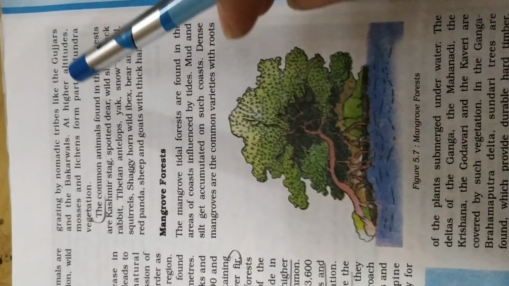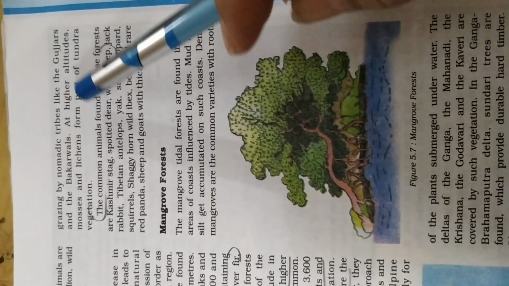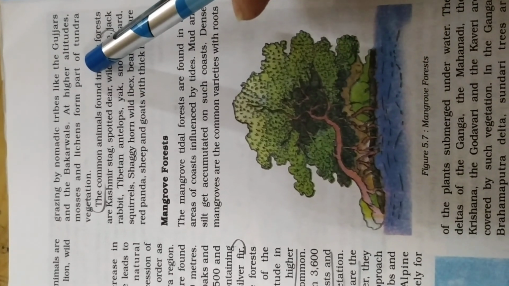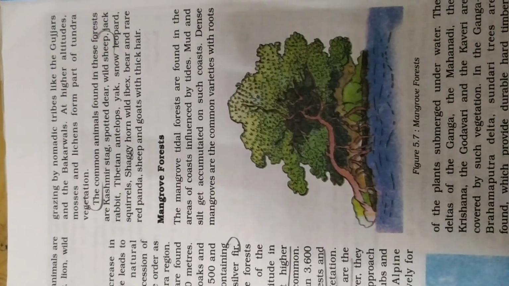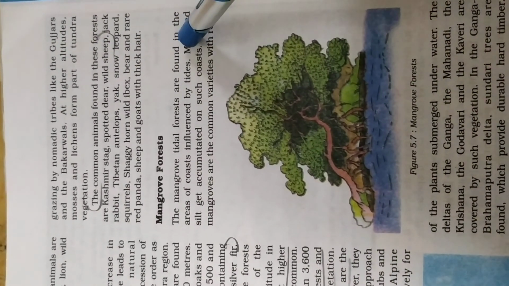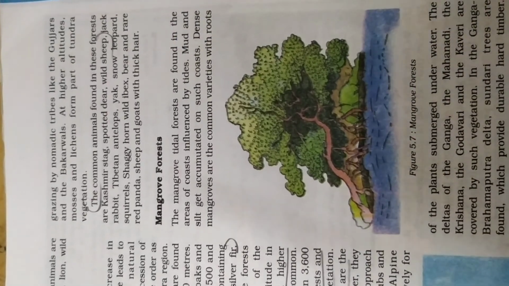At high altitudes, mosses and lichens form part of the tundra vegetation. And at very great height, when all the hills are covered with snow, lichens and mosses are found. That is a kind of algae-like grass found over there.